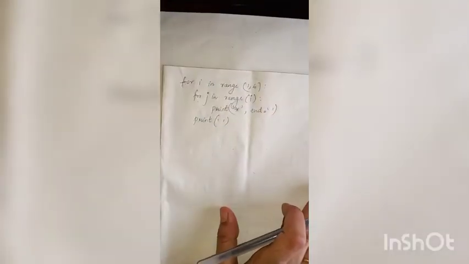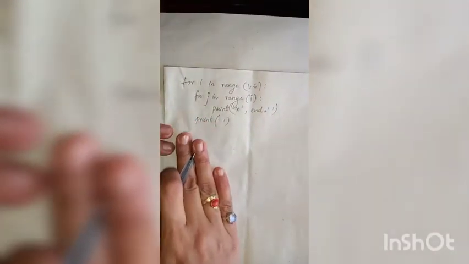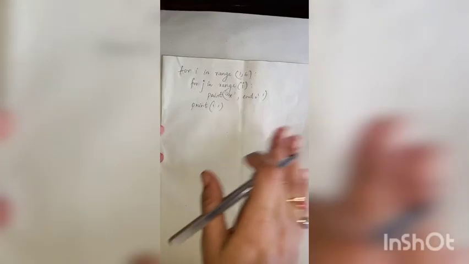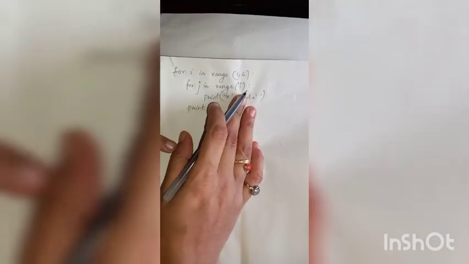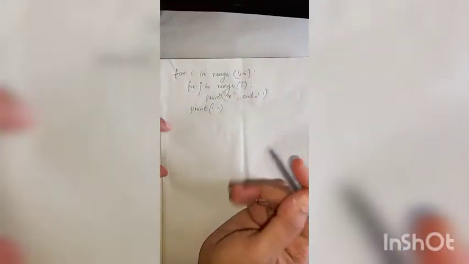So this is a simple program of a nested loop to print a pattern of stars. So let us see how this for loop works.